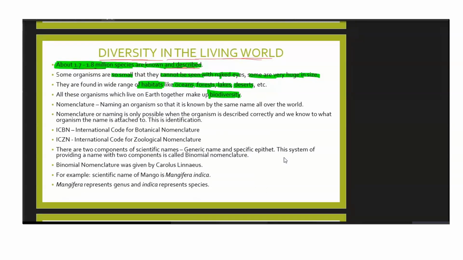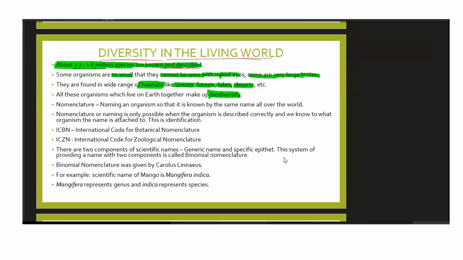Otherwise, how will you communicate with other people what you have found? So if you name it, one person will know its name, a second person will know its name, a third person will know its name, and the entire world will come to know its name. Now, when somebody else catches that same organism, and if you have already named it, then it becomes very easy for him. He will simply say, I have caught something called A or B, and everyone will come to know which organism I'm talking about. That is why naming any organism becomes very, very important.